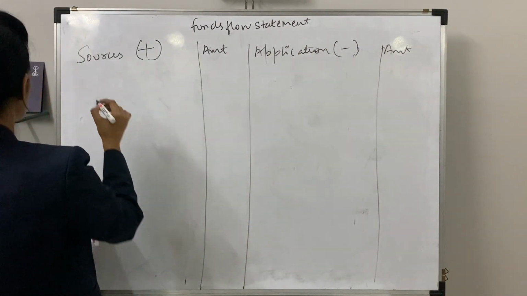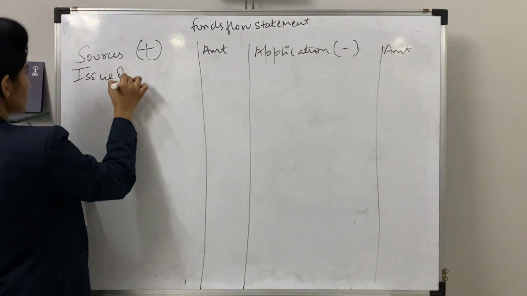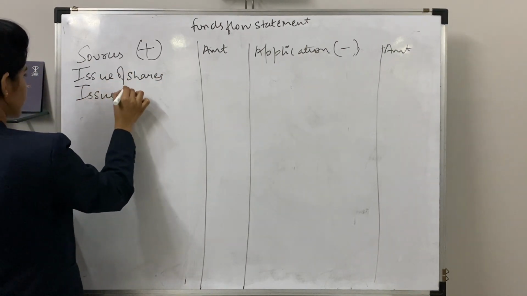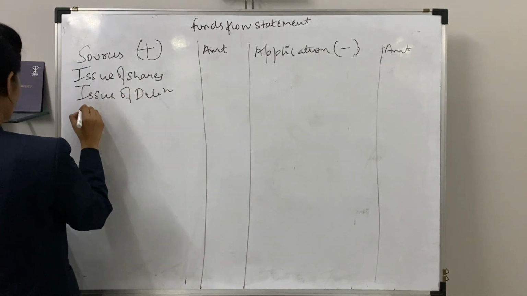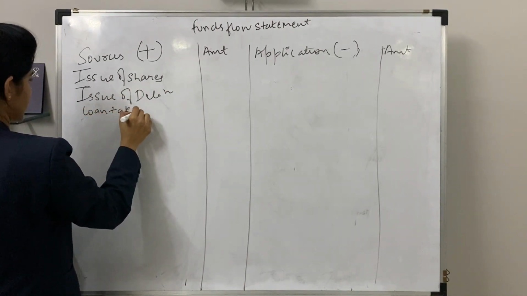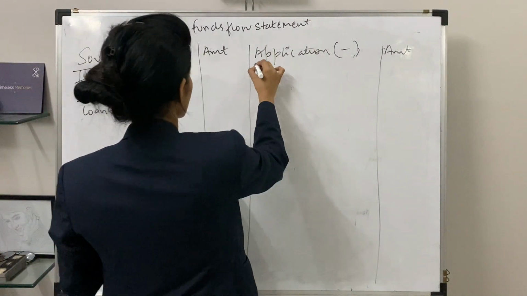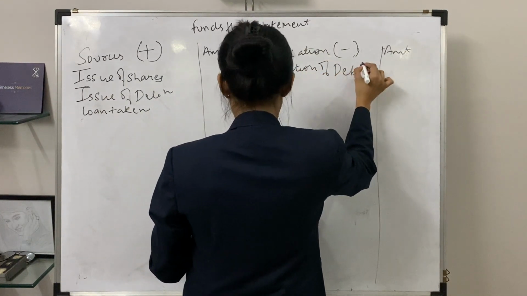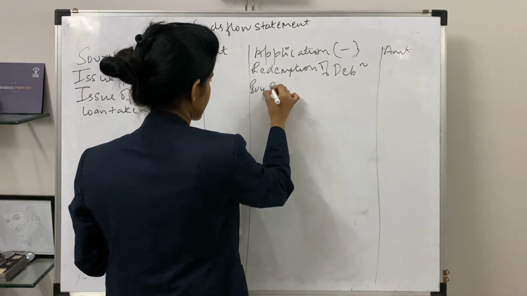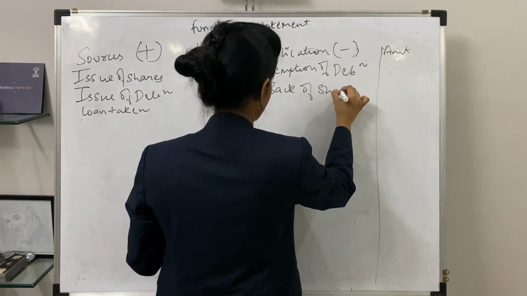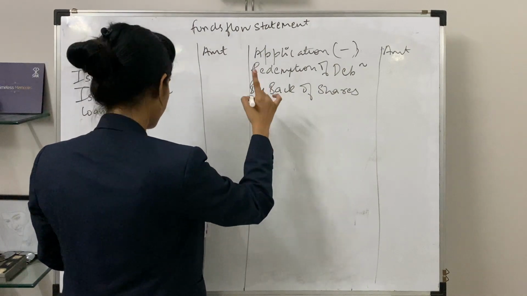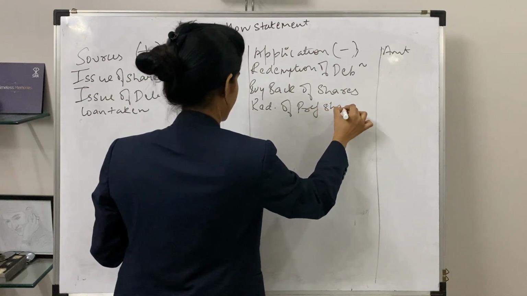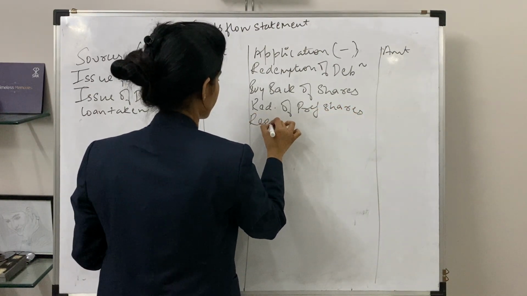Now coming on to the sources, issue of shares. This will increase the part of your amount, so here it will be written issue of debenture. Next is your loan taken. Now moving on to your application side, redemption of debenture. Next is your buyback of shares. Redemption of preference share. Next is your repayment of loan.